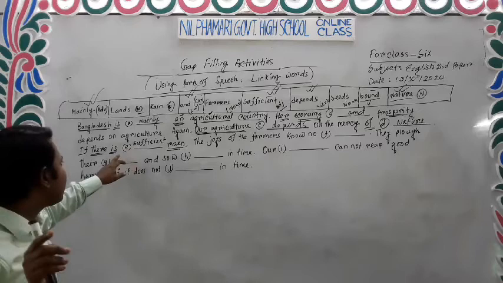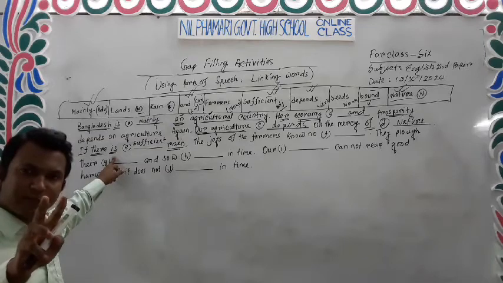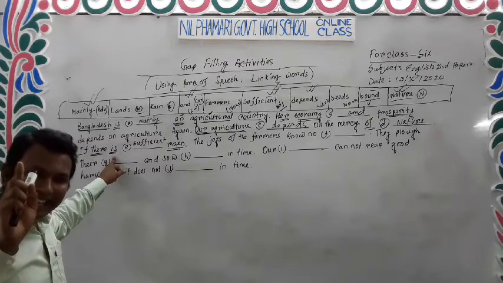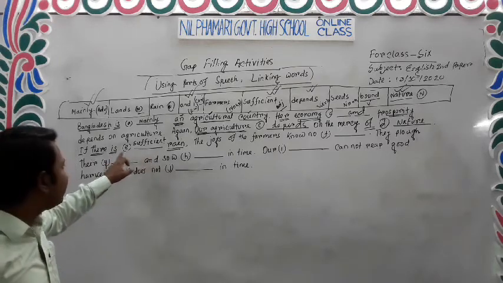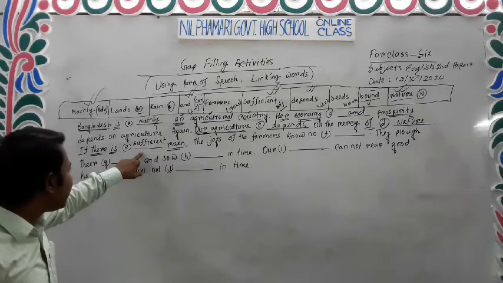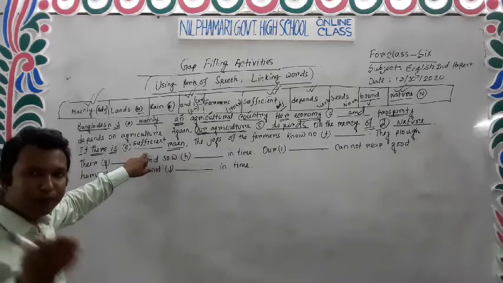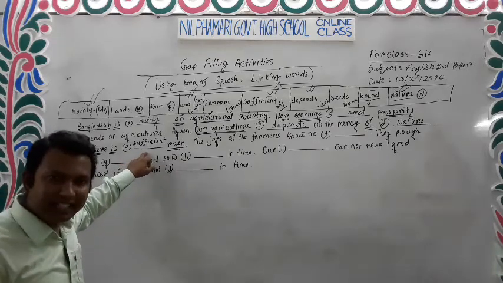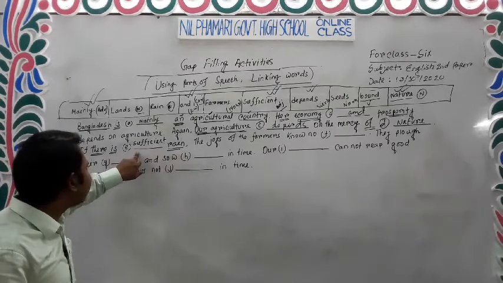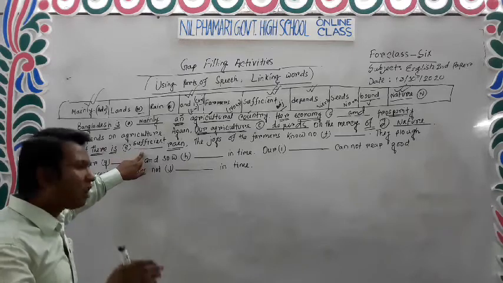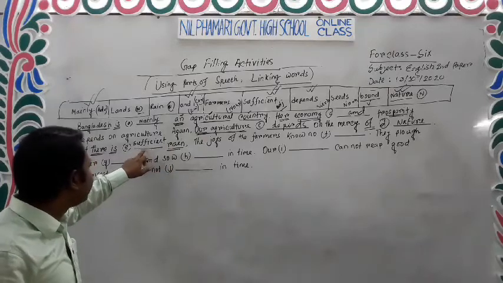I hope it's clear, because after be verb there will be two kinds of participles. One is the main verb, then another is adjective words. If we give here the main verb, it will be a meaningless sentence. If we take an adjective word, it will be meaningful. Why will we take an adjective and it is meaningful? Because the last word is a noun. If we give here a verb word, it will not match with rain. That is why I will take an adjective word.